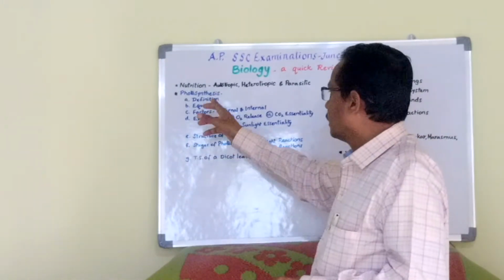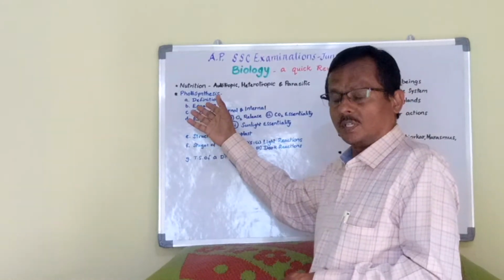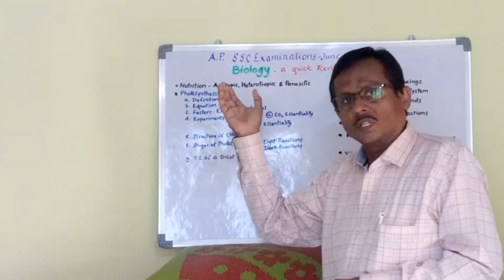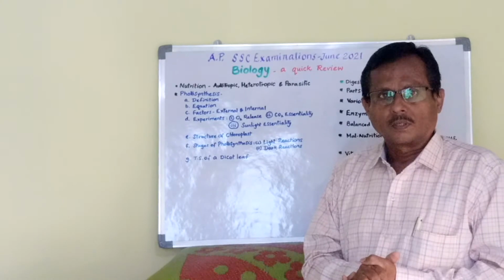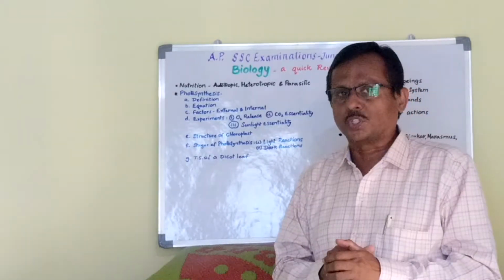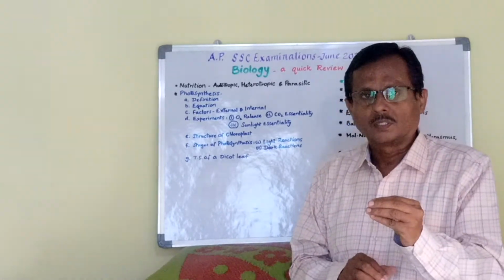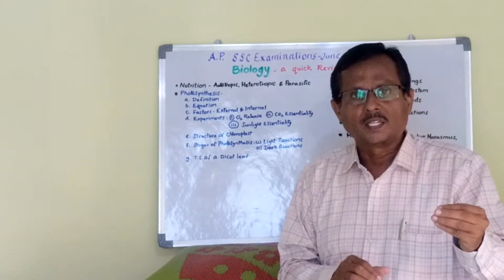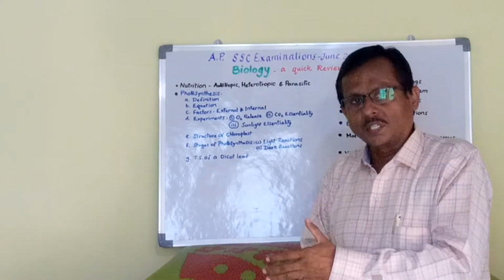Under this, the definition for photosynthesis might be asked in the question paper. Then the equation. The definition of photosynthesis may be written as: it is a photochemical reaction in which the green plants bearing chlorophyll synthesize the food in the form of glucose, making use of sunlight and carbon dioxide present in the atmosphere, and water from the soil.